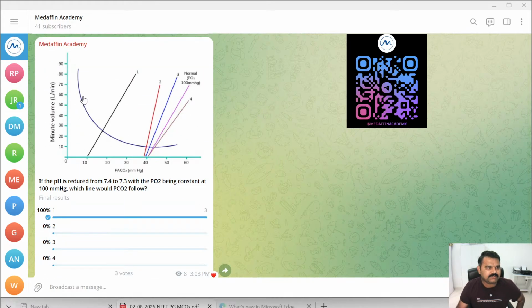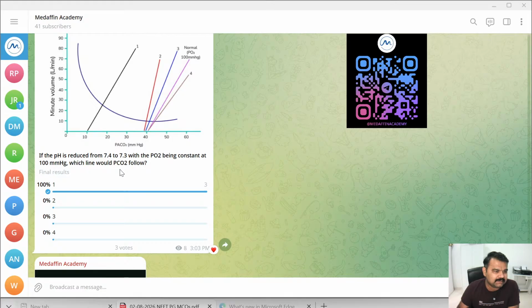Coming to the next question: if the pH is reduced from 7.4 to 7.3 with PCO2 being constant at 100 mm Hg, which line would it follow? 100% gave the correct answer. This is line 1, line 2, line 3, and line 4.